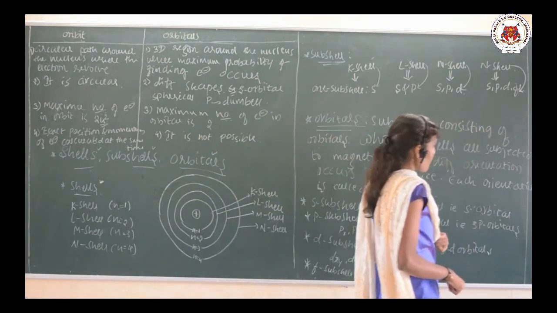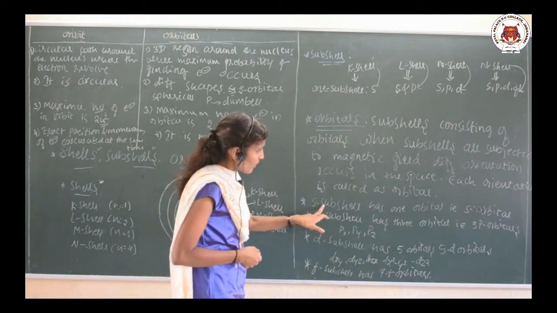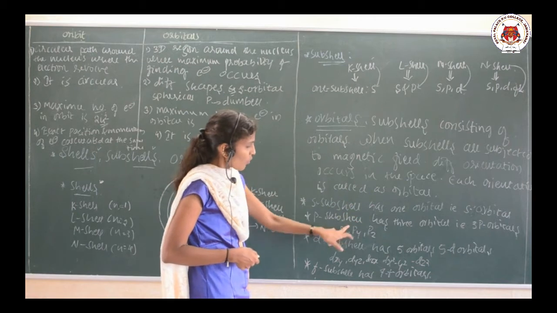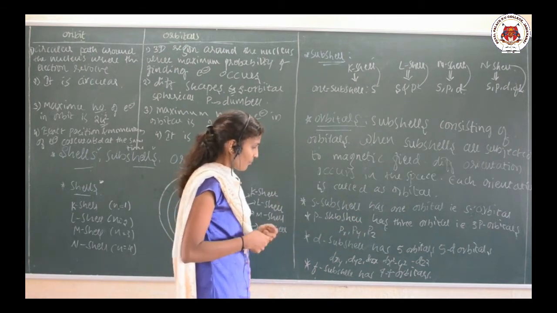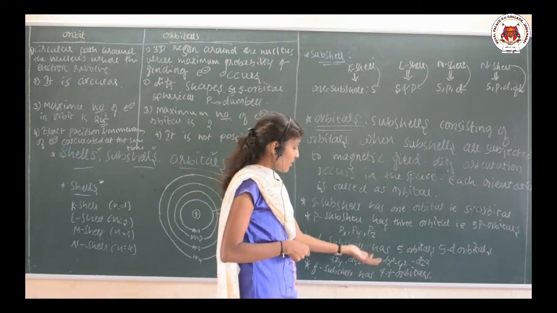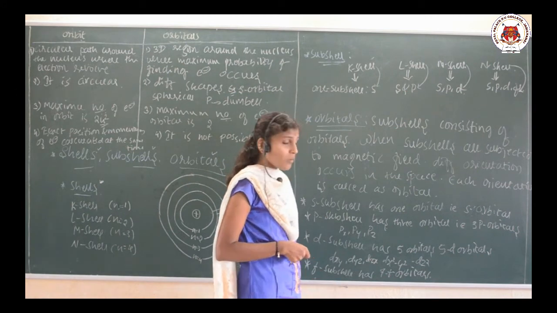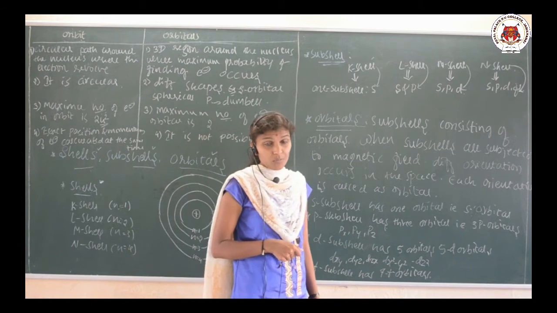It means the subcells have the orbitals. So, only one S orbital, while the 3 orbitals are px, py, pz, and the D orbitals are dxy, dyz, dzx, dx square minus y square, dz square, and F has the 7 orbitals.